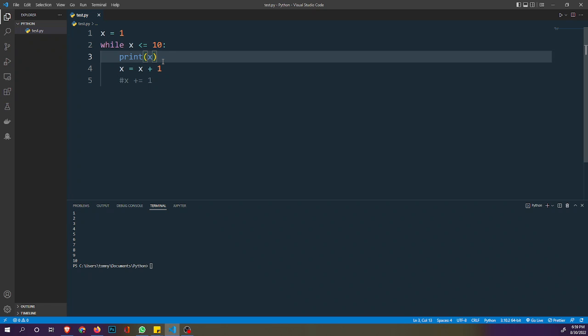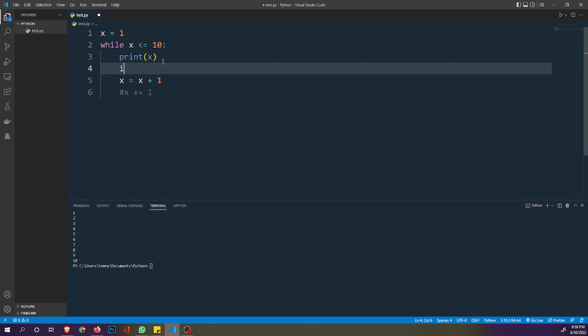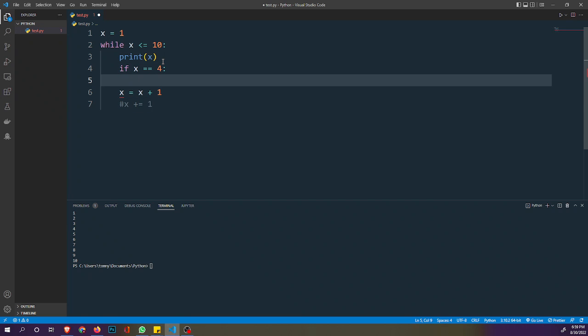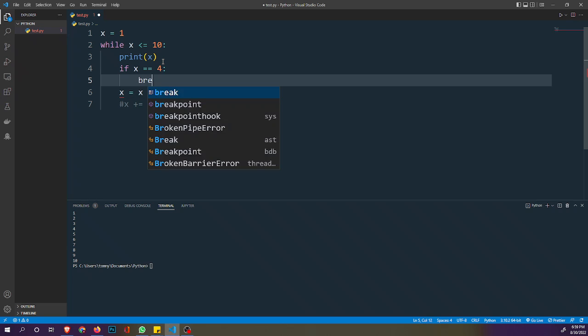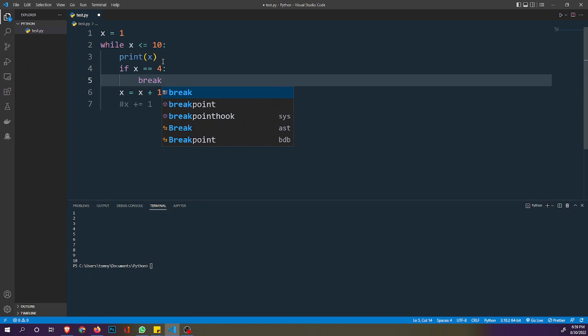I can put the if statement and say if x is equal to maybe 4, I just want to break out of the loop.